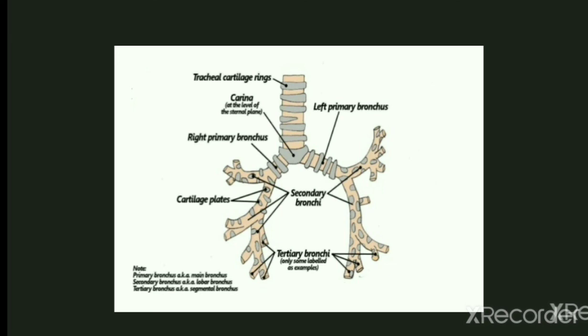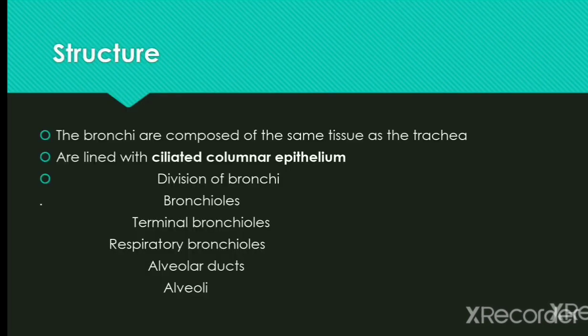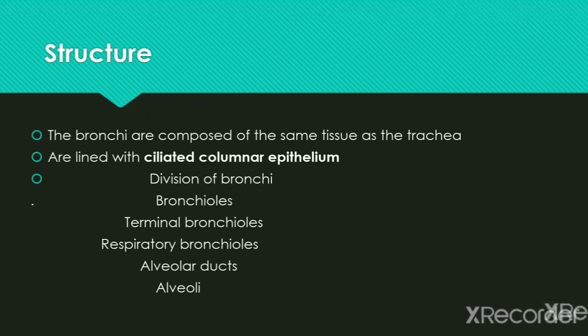The structure of the bronchi is composed of the same tissue as the trachea, that is ciliated columnar epithelium. We can see the division of the bronchi. The trachea is divided into two bronchi, then bronchioles, then terminal bronchioles, respiratory bronchioles, alveolar duct and alveoli. Ciliated columnar mucous membrane changes gradually to non-ciliated cuboidal shaped cells in the distal bronchioles.